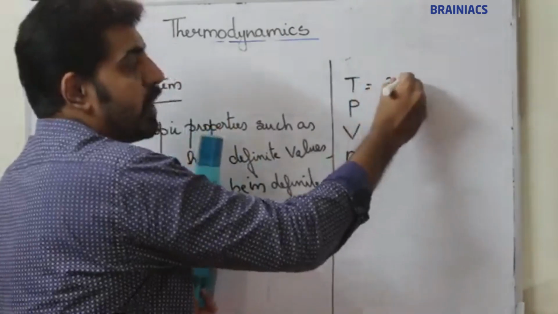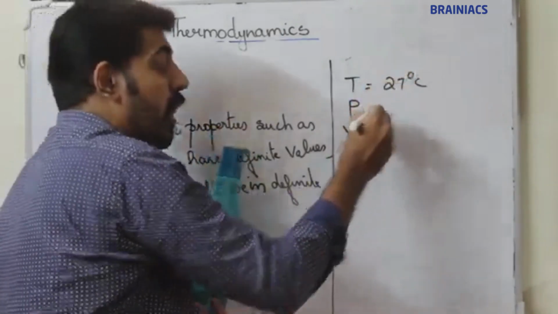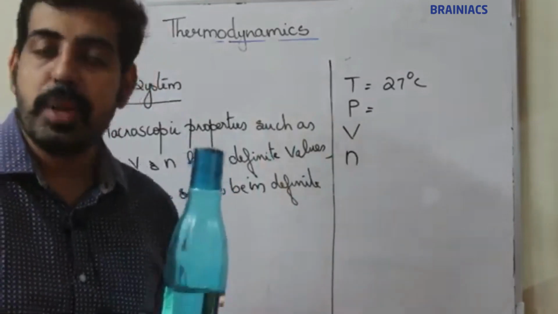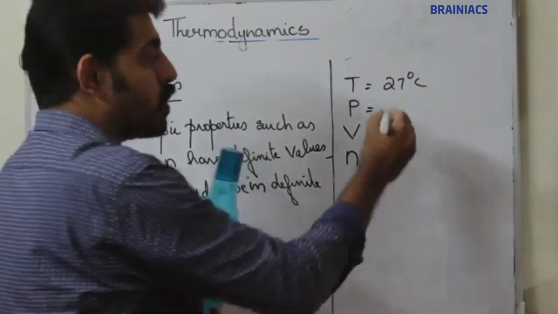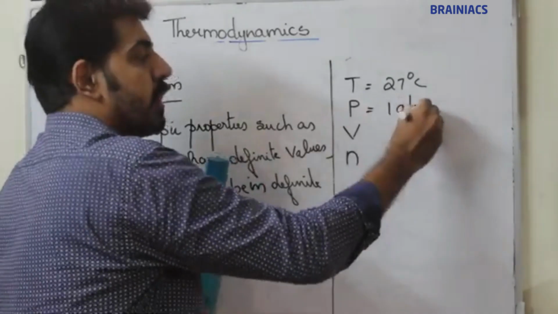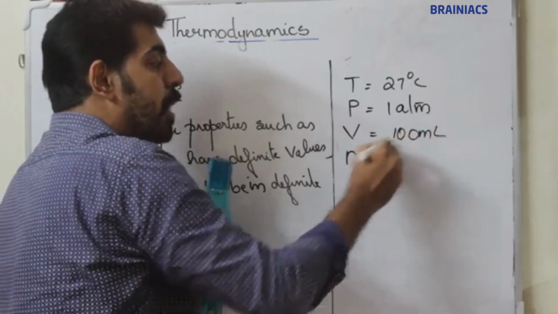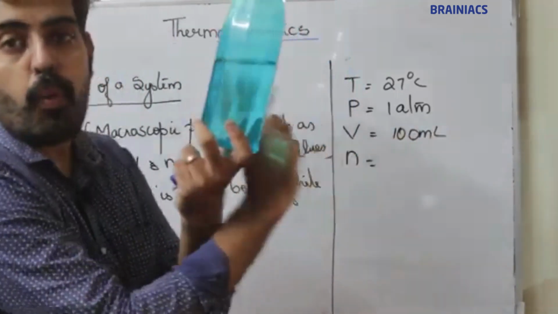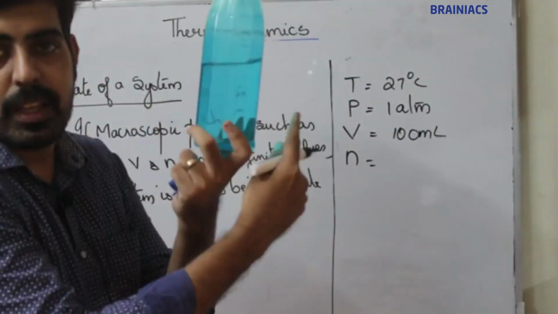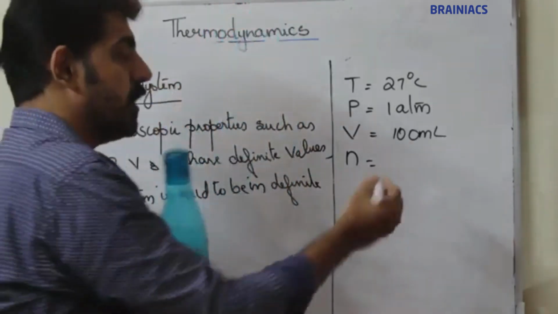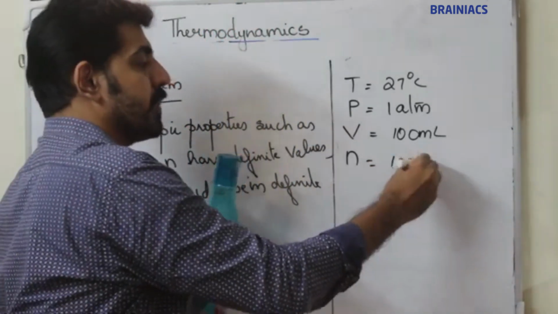Let the temperature be 27 degrees Celsius. By using a manometer, I can measure pressure inside the system. Let the pressure be 1 atmosphere. Now let the volume be 100 ml and the number of moles of water be 100 moles.